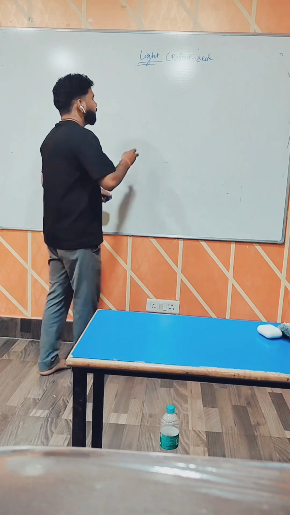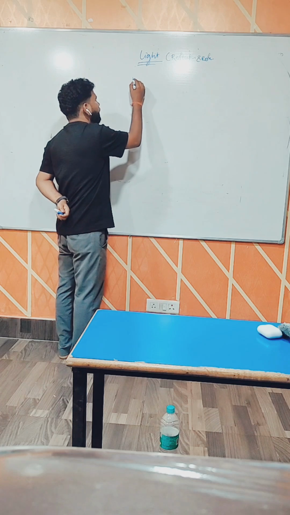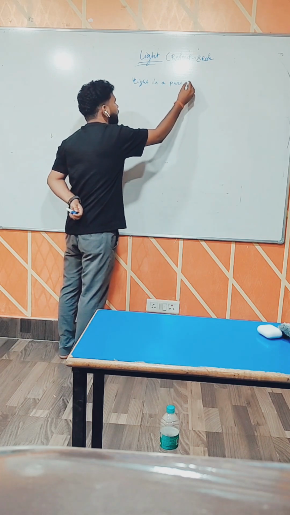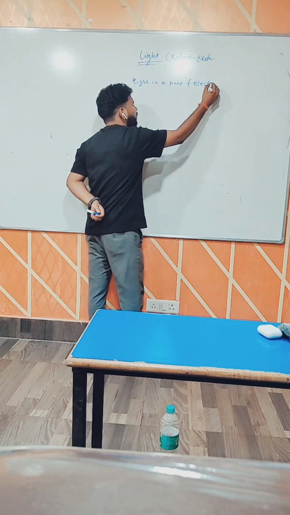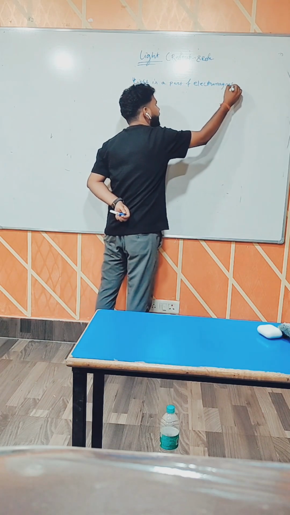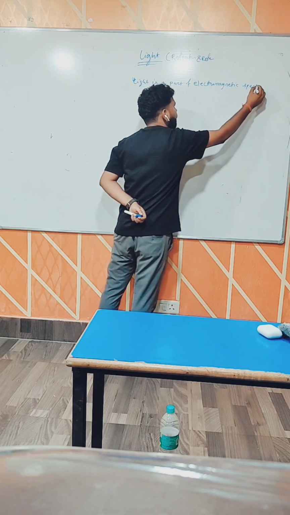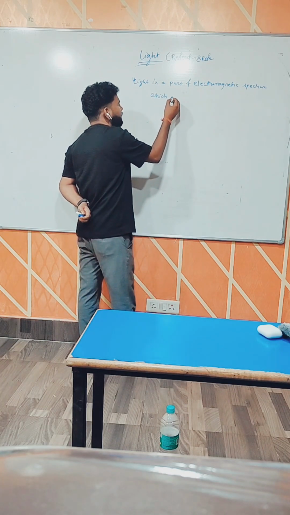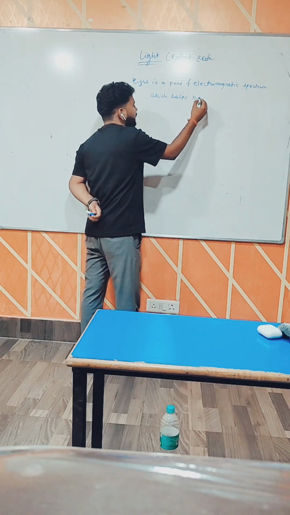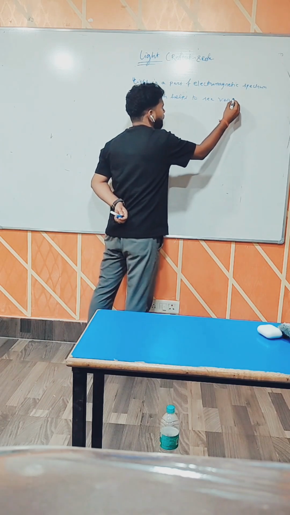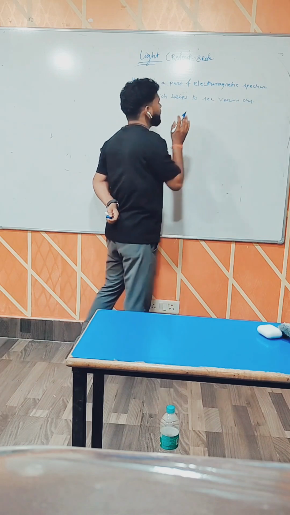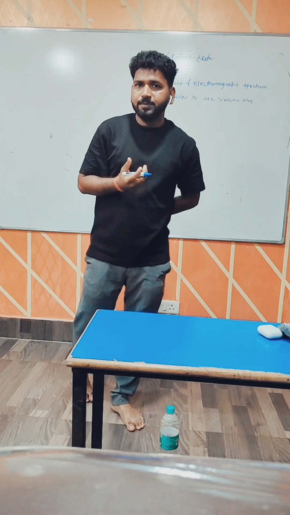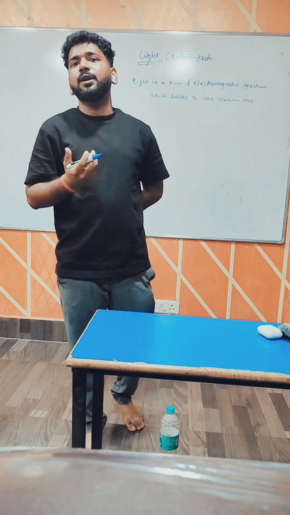Light is a part of electromagnetic spectrum, which helps to see various objects. Now my question is, sir, why is light an electromagnetic wave, not a mechanical wave?